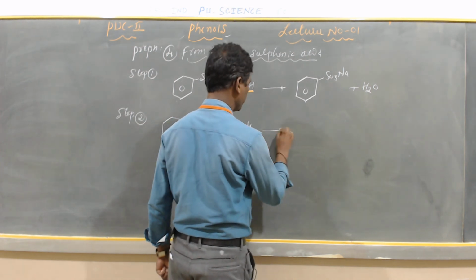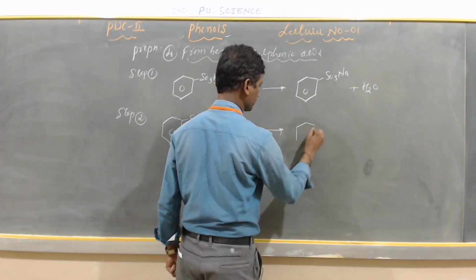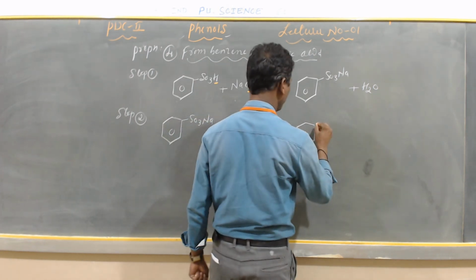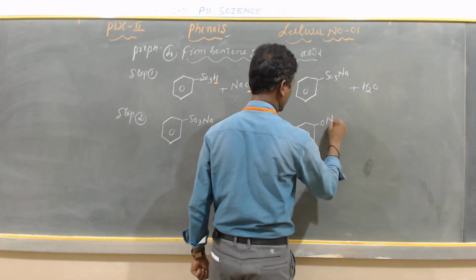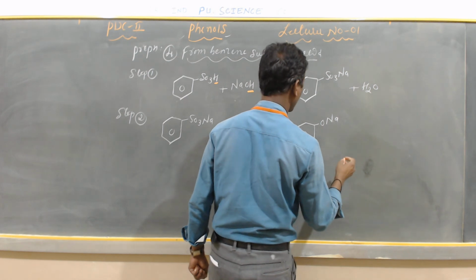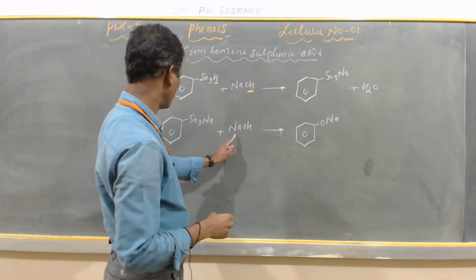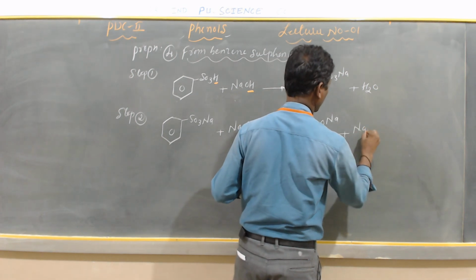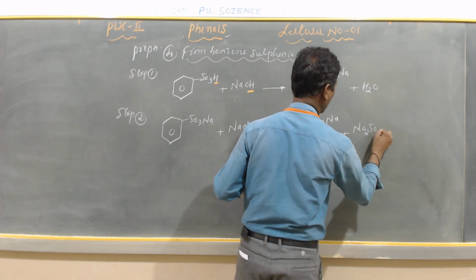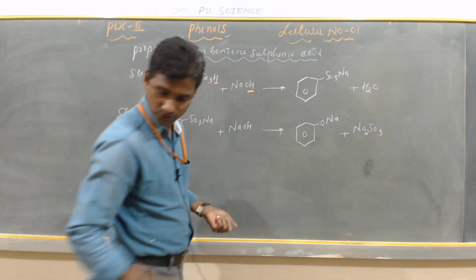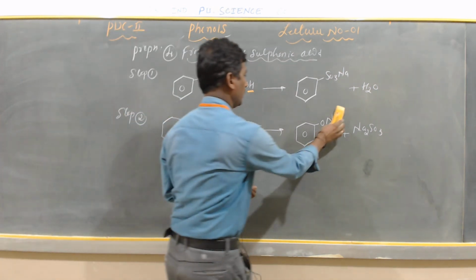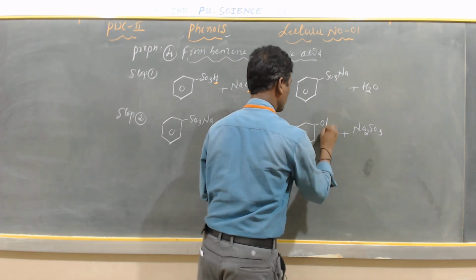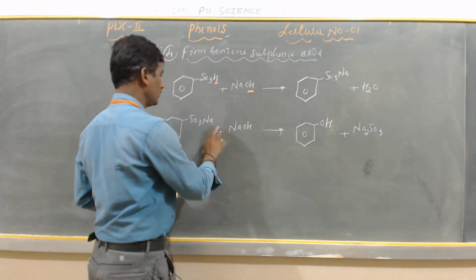So here it gives sodium phenate, C6H5ONa, plus Na2SO3. Sorry, it gives phenol, C6H5OH, plus Na2SO3.